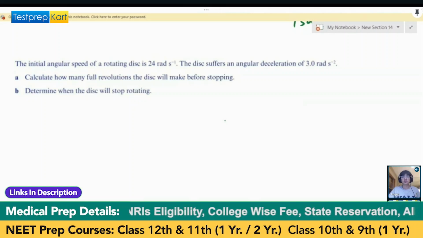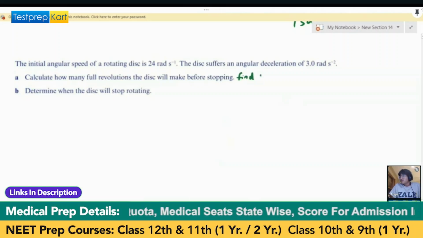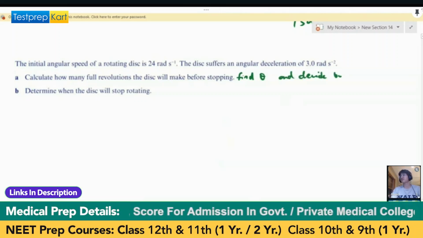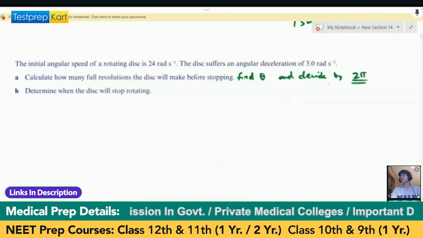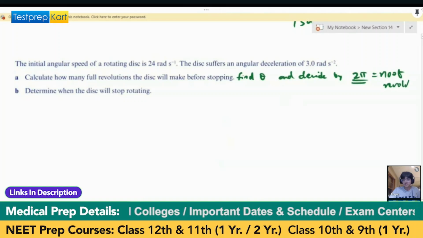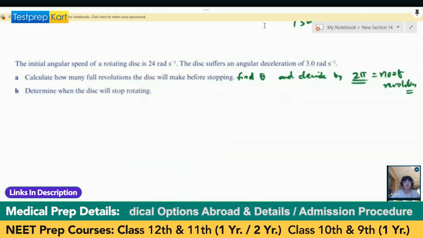I'm confused, which equation should I use for this? See, find the theta and divide by 2 pi. So you will get the number of revolutions, right? Okay, use this.